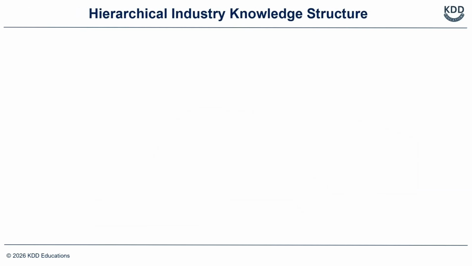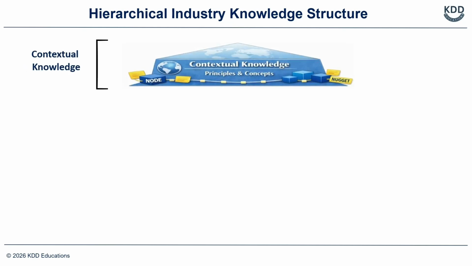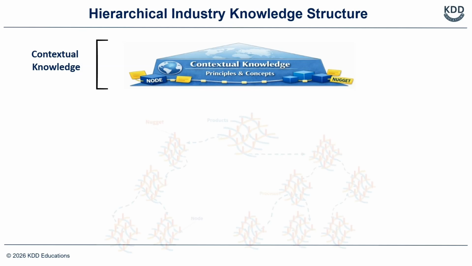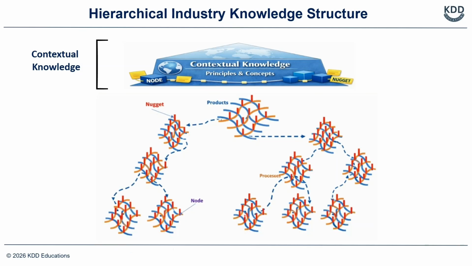The industry knowledge structure is organized into three progressively expanding layers of life insurance knowledge. It begins with contextual knowledge that covers principles and core concepts, providing the big picture understanding of the domain. It is structured via topics that are nodes and details of the topics that are nuggets. Now let us discuss about the remaining two layers.